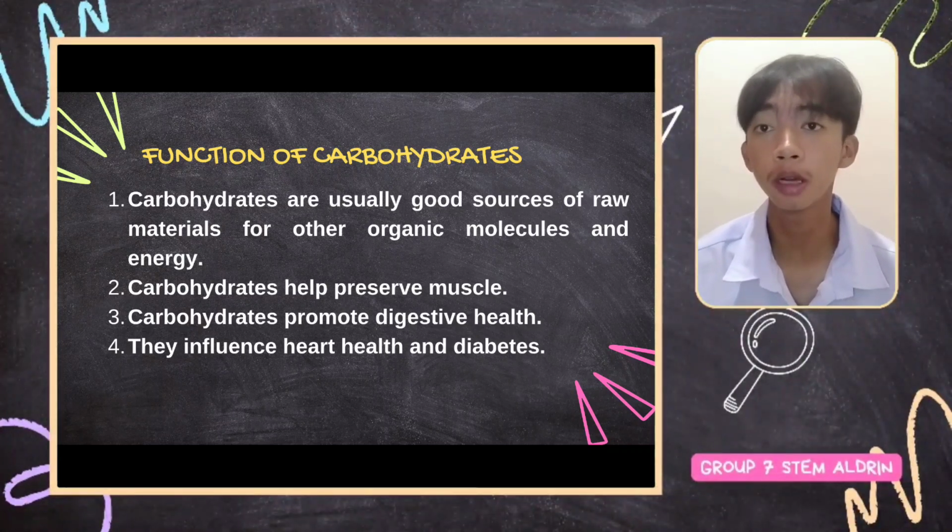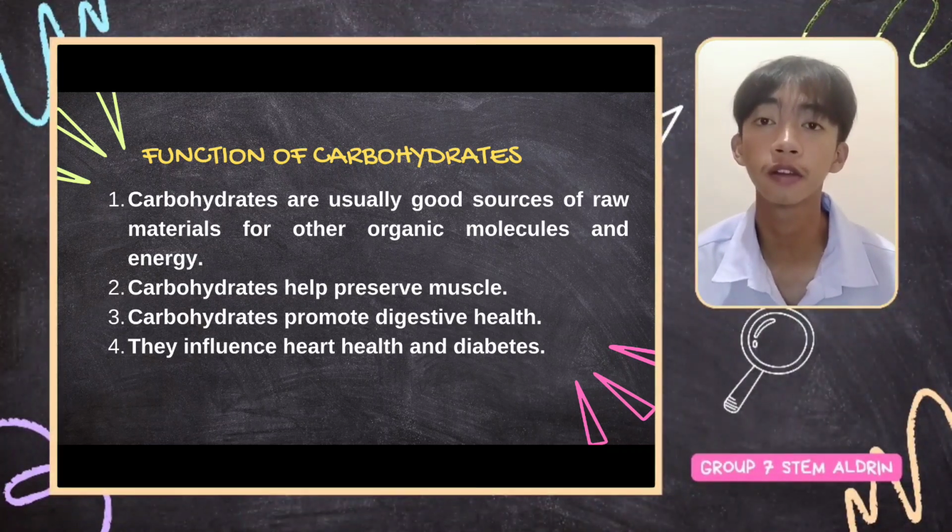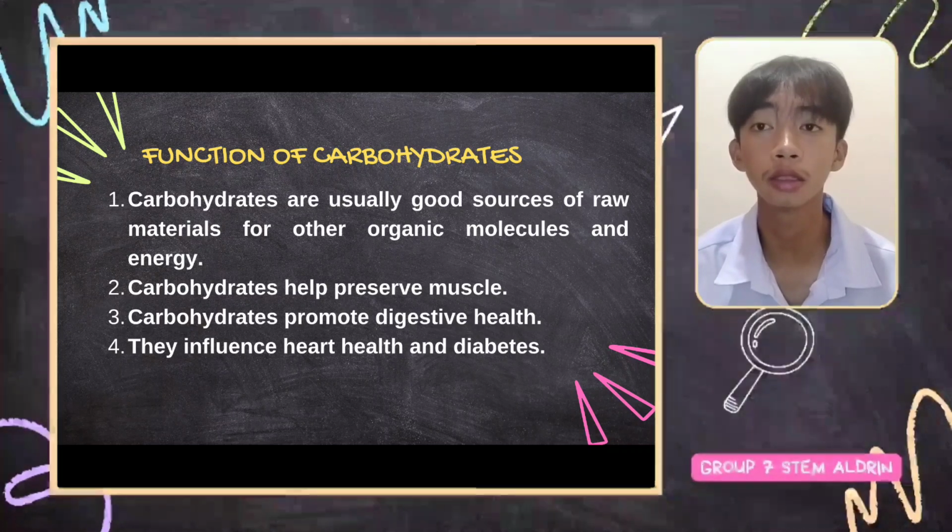Carbohydrates help preserve muscle. Glycogen storage is just one of the several ways your body makes sure it has enough glucose for all its functions. When glucose from carbohydrates is lacking, muscle can also be broken down into amino acids and converted into glucose or other compounds to generate energy.